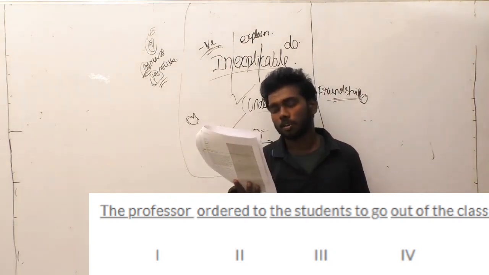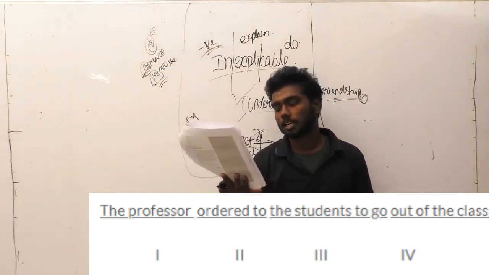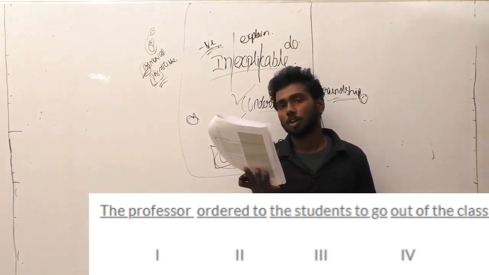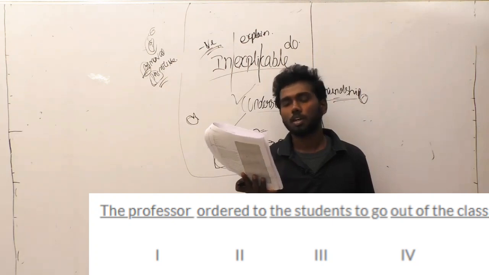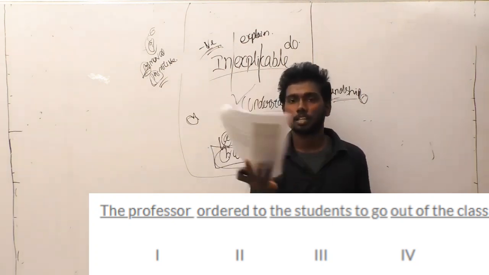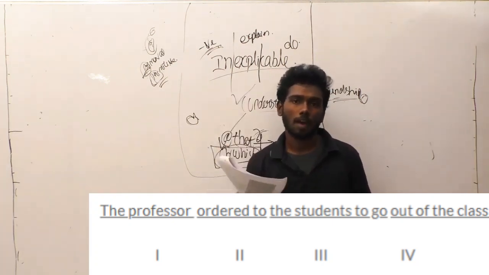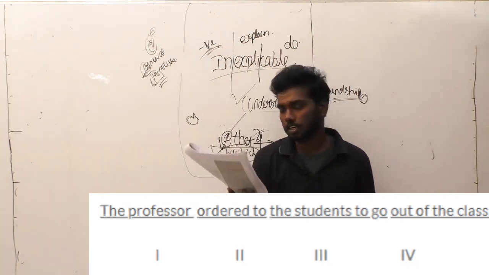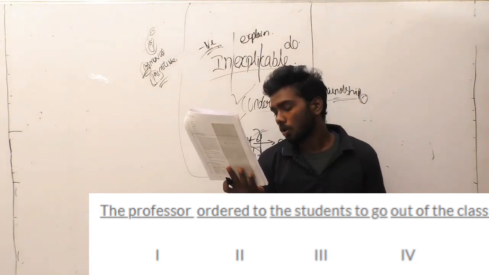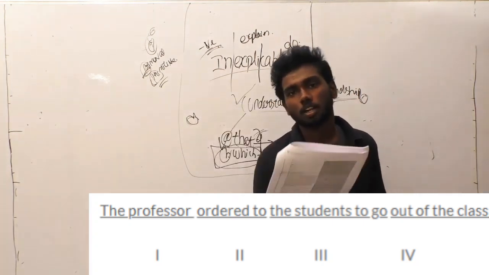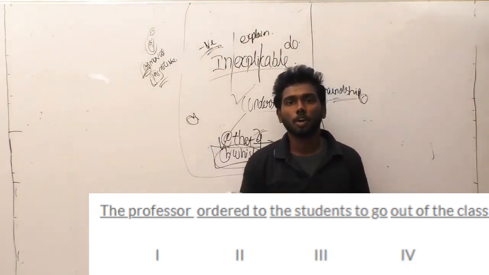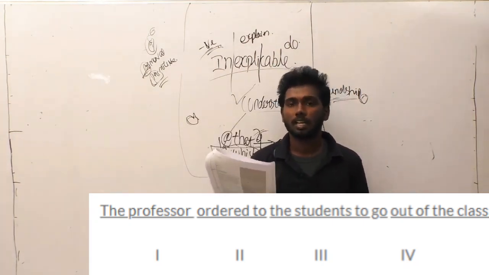Ordered to is the second one. Let us keep that in reserve and come to the third one. The students to. Is there any error in that? No. Because it is a combination, the students are in combined form, so you are going to use the definite article, not the indefinite article, so the will come there also. To go out of the class. Class is also a collective noun here, so you are also going to use the definite article there.